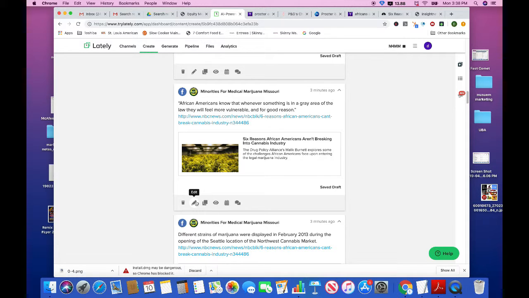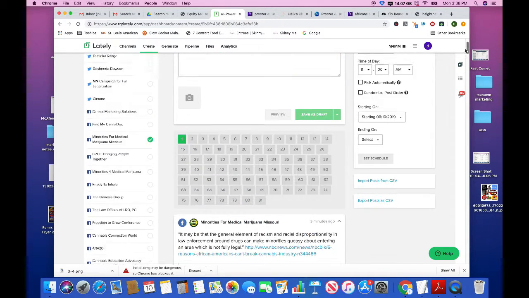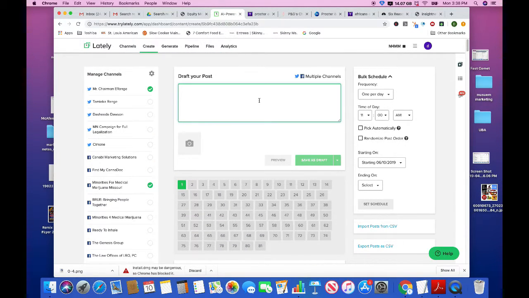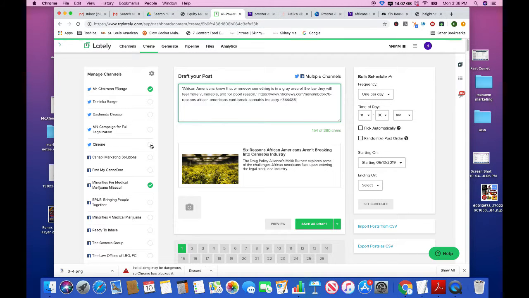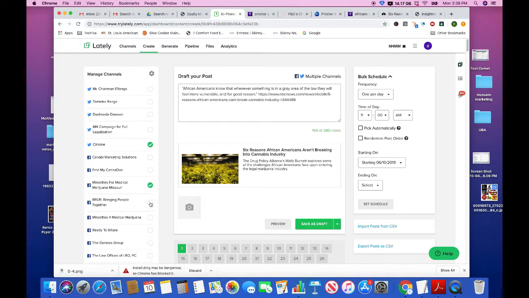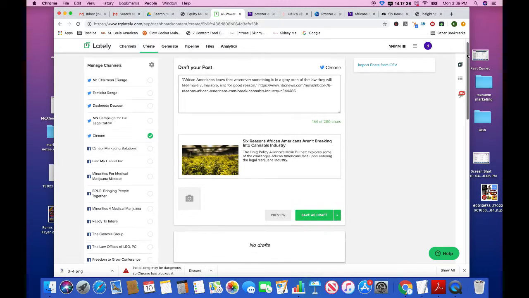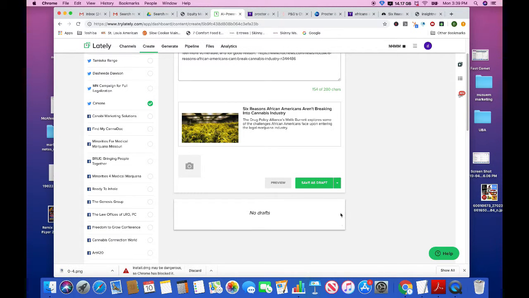African Americans know that whenever something is in a gray area of the law, they feel more vulnerable, and that's for good reason. 154 characters. This will be a great quote for Simone's page. And you notice that it deselected the other Twitter page, and that's an automatic feature built in. And if I wanted to, I can go ahead and select the Facebook pages, but I want a little longer one for the Facebook pages that puts it more into context. So let's post that now.